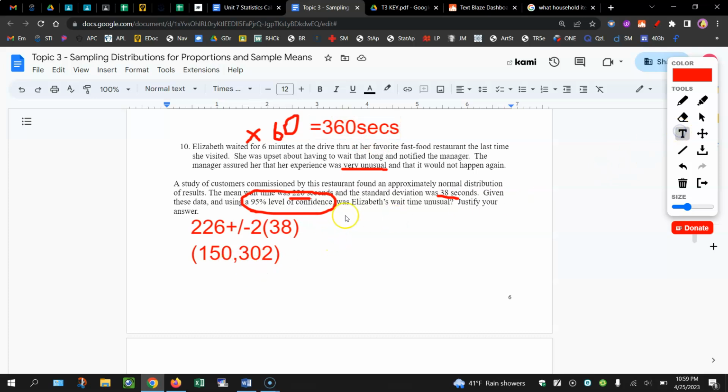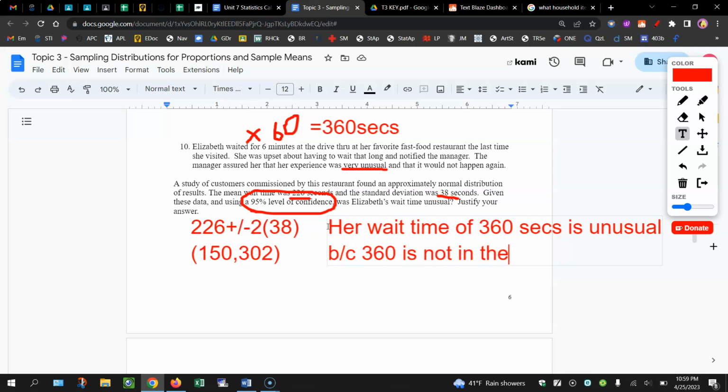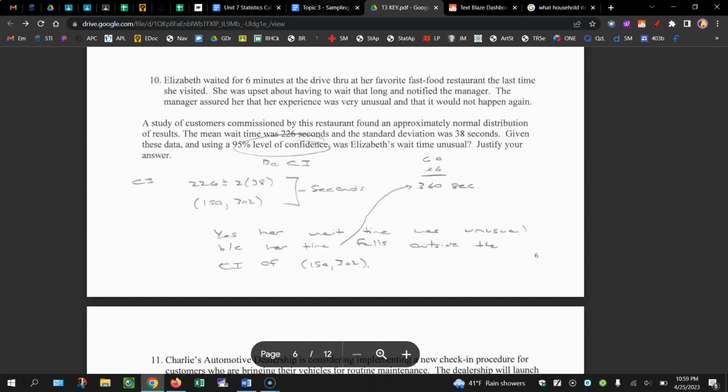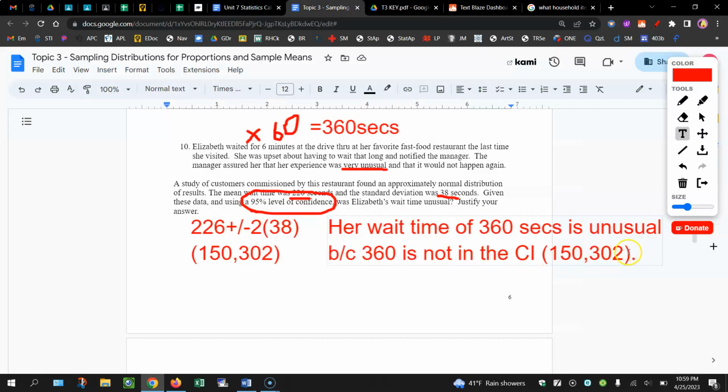So we are going to say that her wait time of 360 seconds is unusual because 360 is not in the confidence interval of 150 to 302. It falls above 302 seconds. So it is an unusual wait time.